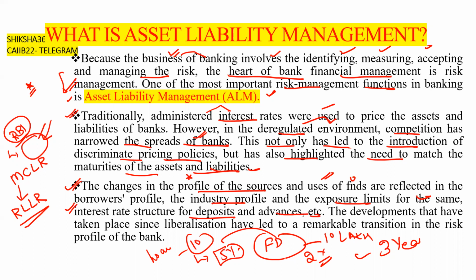Basically we have to manage all these things. So the developments that have taken place since liberalization, basically after 1991. We have already covered this question in the ABM today. They asked when the economic reforms took place, and the answer is 1991.